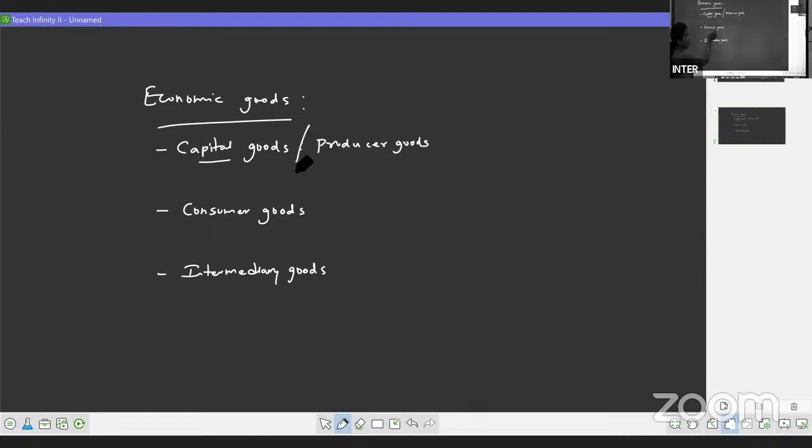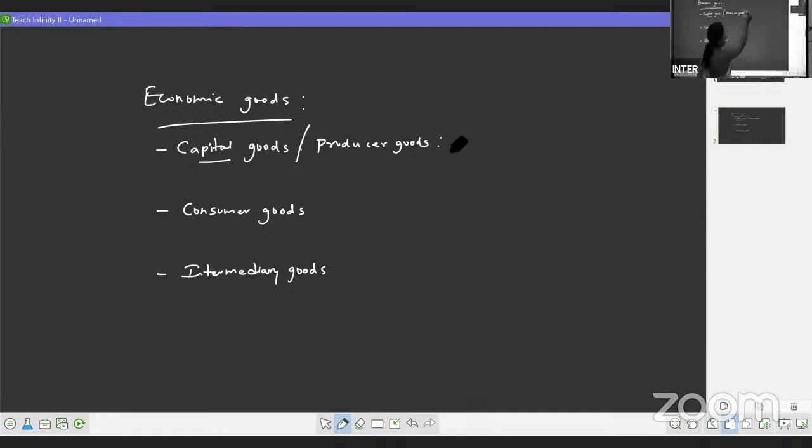Remember, these are the important questions for 2 marks. In the first chapter, repeatedly they are asking these questions relating to the goods. If you understand what those goods are, you can write it easily. So, capital goods are also called as producer goods.